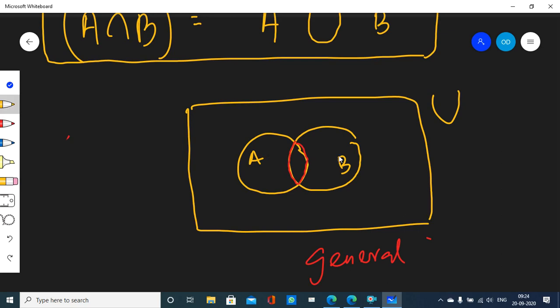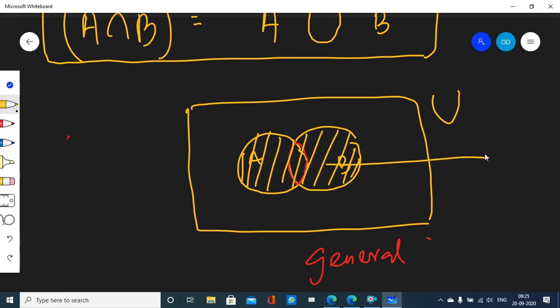So, this is set A and this is set B. Well, what is A union B? A union B is the entire region covered by the Venn diagram of A and B. This yellow shaded region is A union B, because it carries all the elements of A and all the elements of B. That is why this yellow shaded region is called A union B.